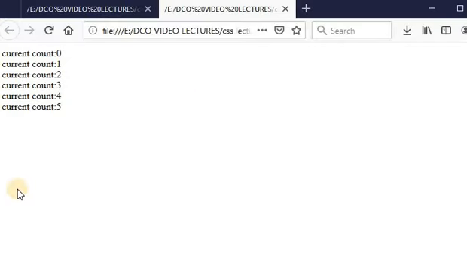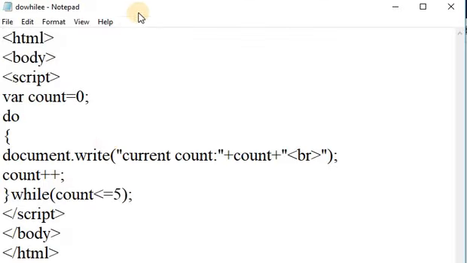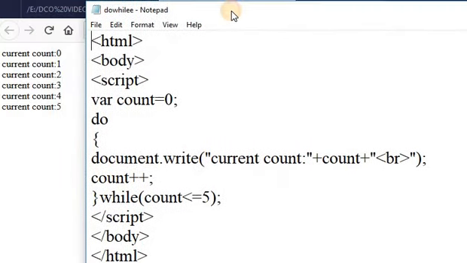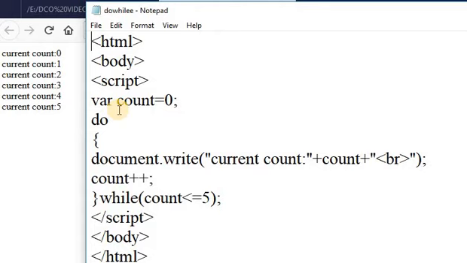This is the output. In this program, I am taking one variable, count, and initially it is set to 0. First of all, in the do statement, it prints the statement document.write current count is 0. After that, count will be incremented by 1, count plus plus, meaning 0 plus 1 becomes 1. While here I am taking one condition, that count is less than or equal to 5.